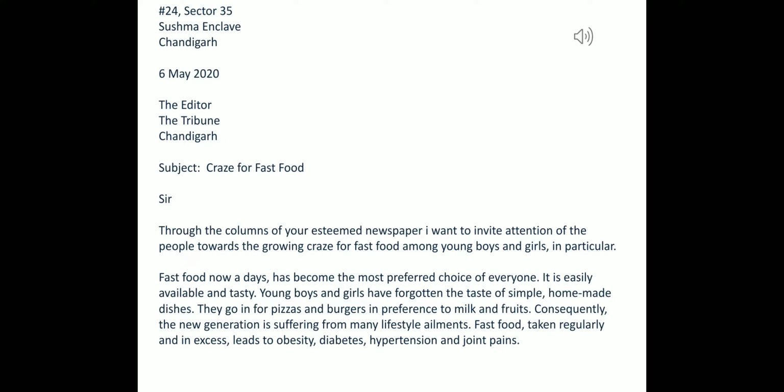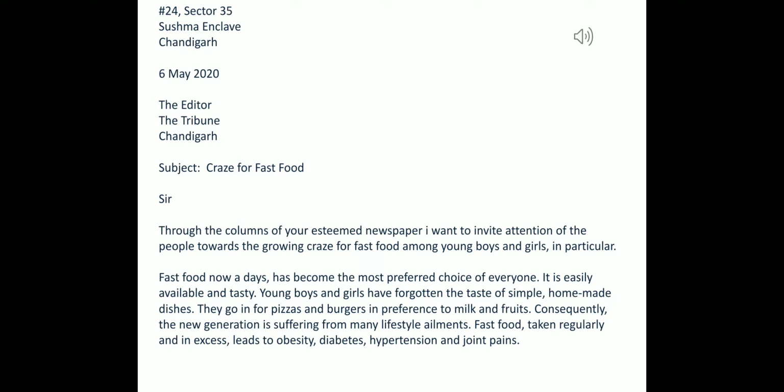Young boys and girls have forgotten the taste of simple homemade dishes, and now I am coming to my subject slowly. Logically I am making all my statements fall one after the other. First I told in general that people prefer it. Second I told why they prefer it, because it is easily available and tasty. Then I came to my topic, that is, especially youngsters have forgotten the taste of simple homemade food and they go in for pizzas and burgers in preference to milk and fruits. See how I have come to my subject, craze for fast food.